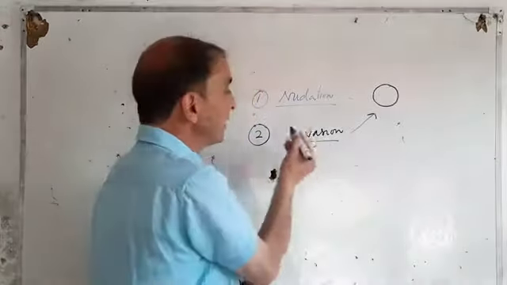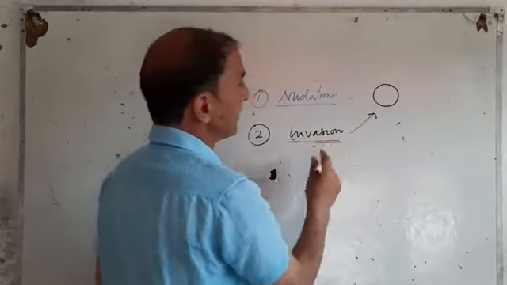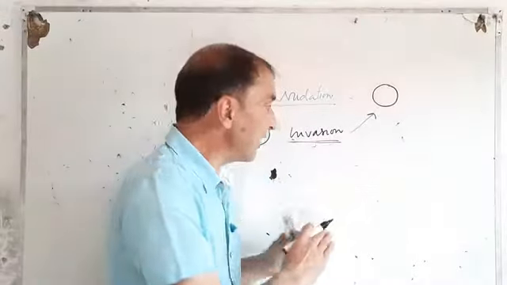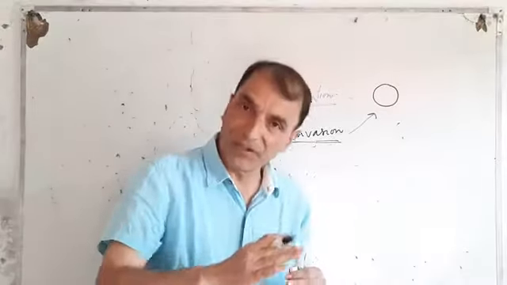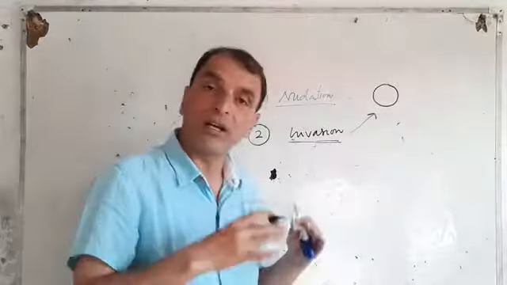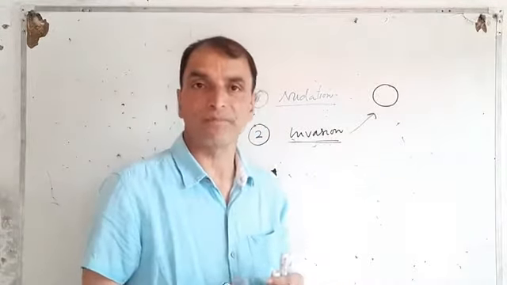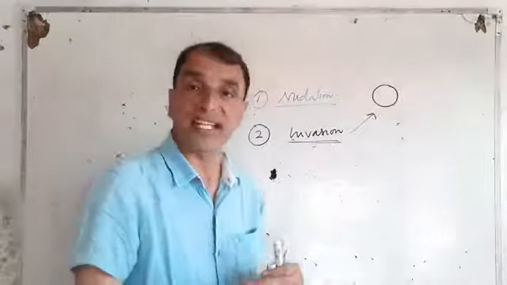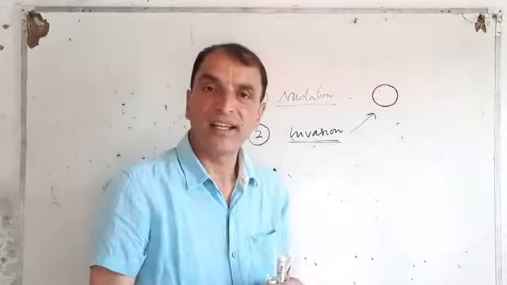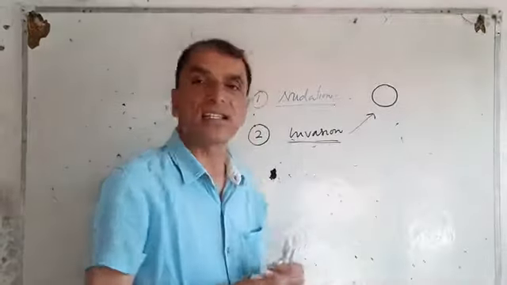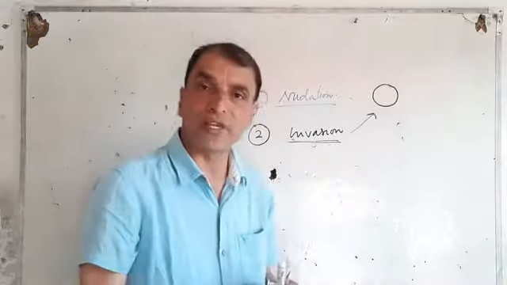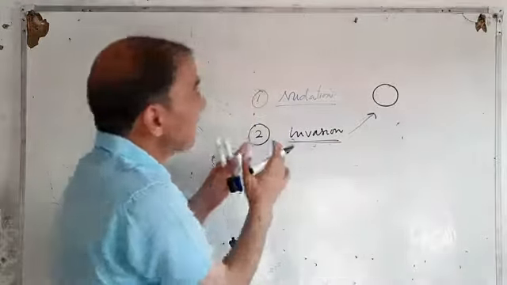Right? Now, the next step was the invasion. The area which was created because of nudation, now it is invaded. By whom? The first settlers or pioneer communities. By which way? By the way of seeds, spores. Who can take these seeds and spores? There are various agencies. Water can take these seeds and spores to this area. Animals can take these seeds and spores to the area. Wind can take these seeds and spores to the area, right? This is the next step, invasion.